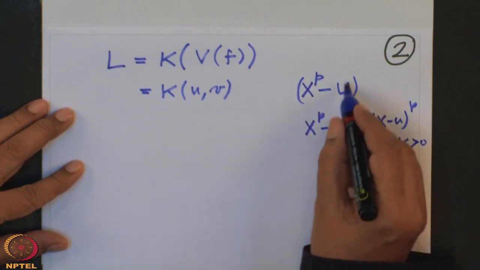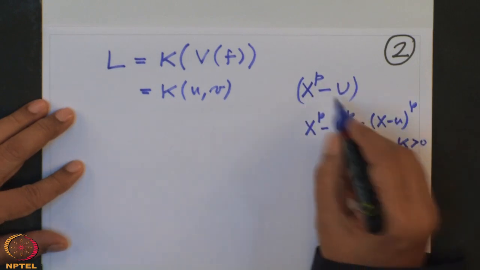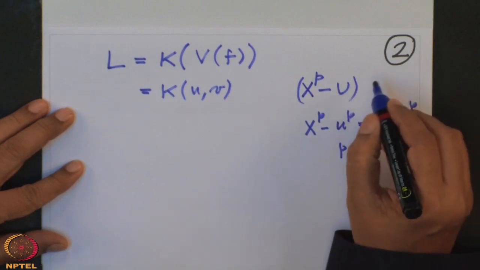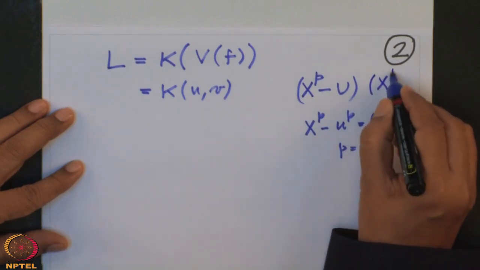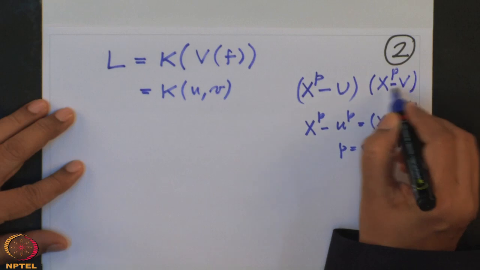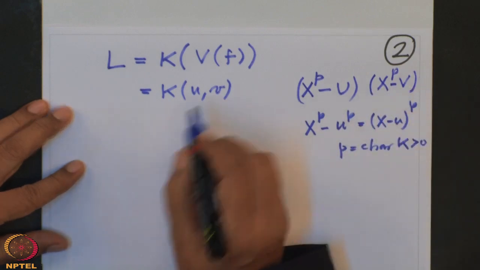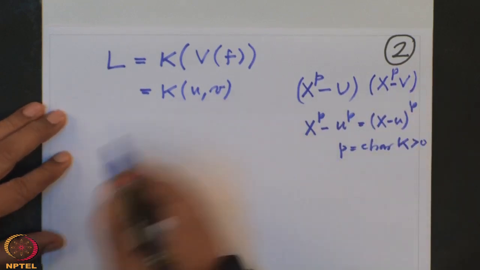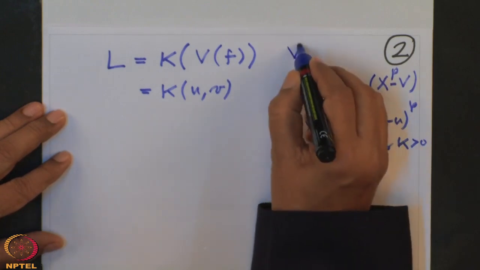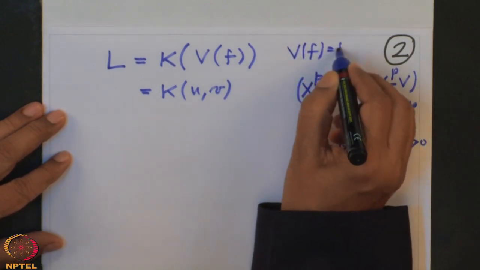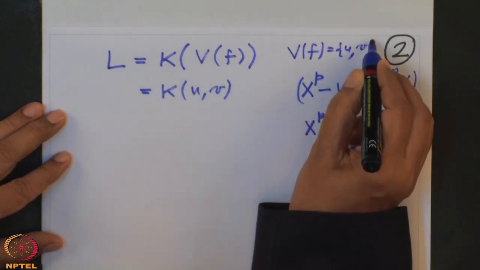Therefore, once I know one zero of this polynomial, I know all the zeros of this polynomial. Similarly for the other polynomial, and they are precisely u and v. So there are only two zeros. What it shows is V(f) equals {u, v}. So there are two zeros.